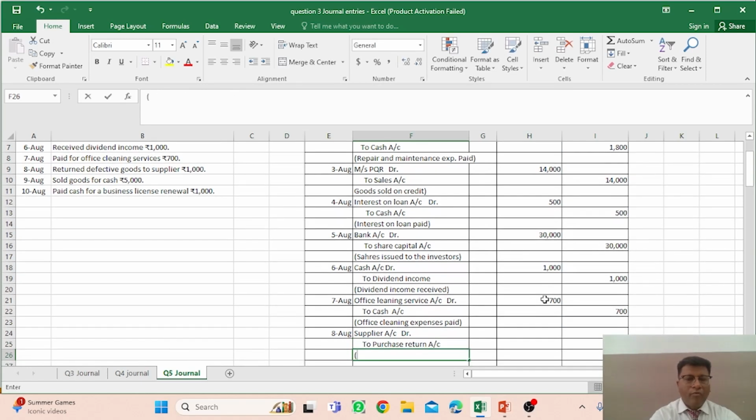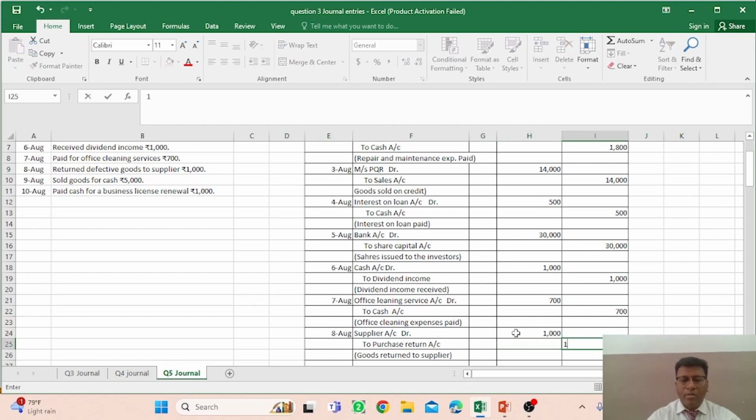And what would be the narration? Goods returned to supplier, okay? Defective goods were there, so you have to record this transaction in this form, and this is the entry for rupees 1000, right?